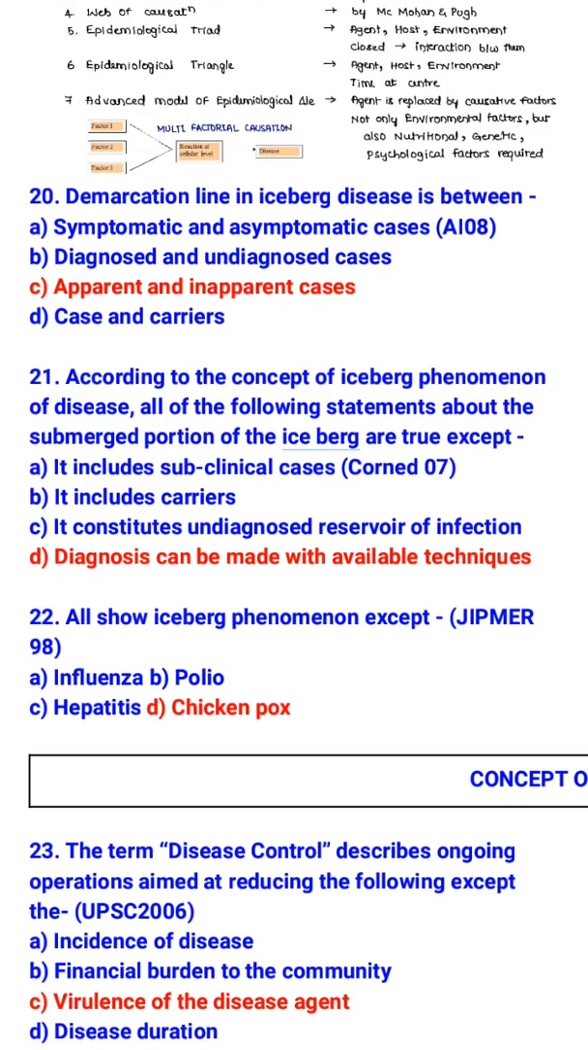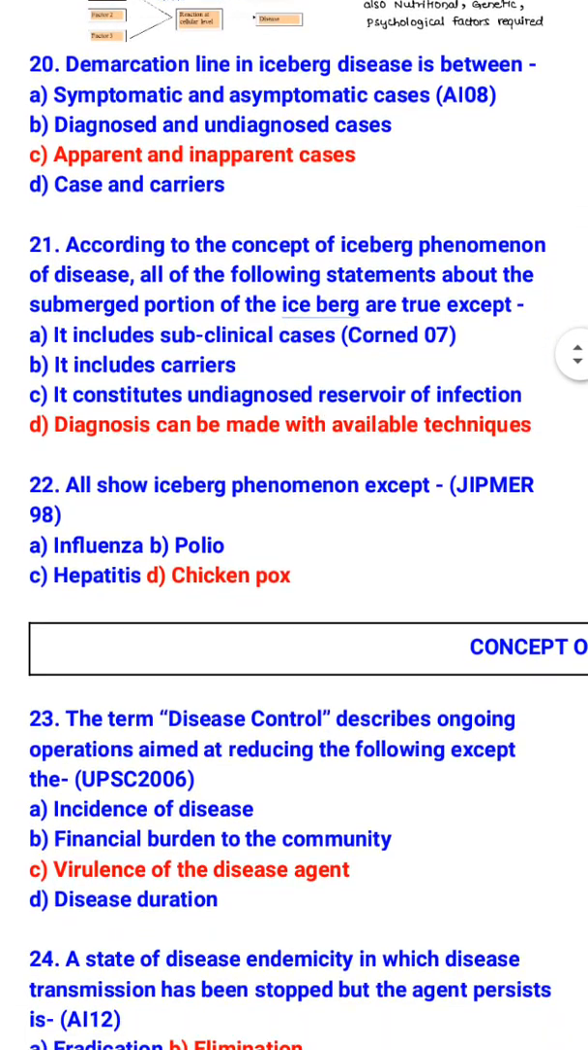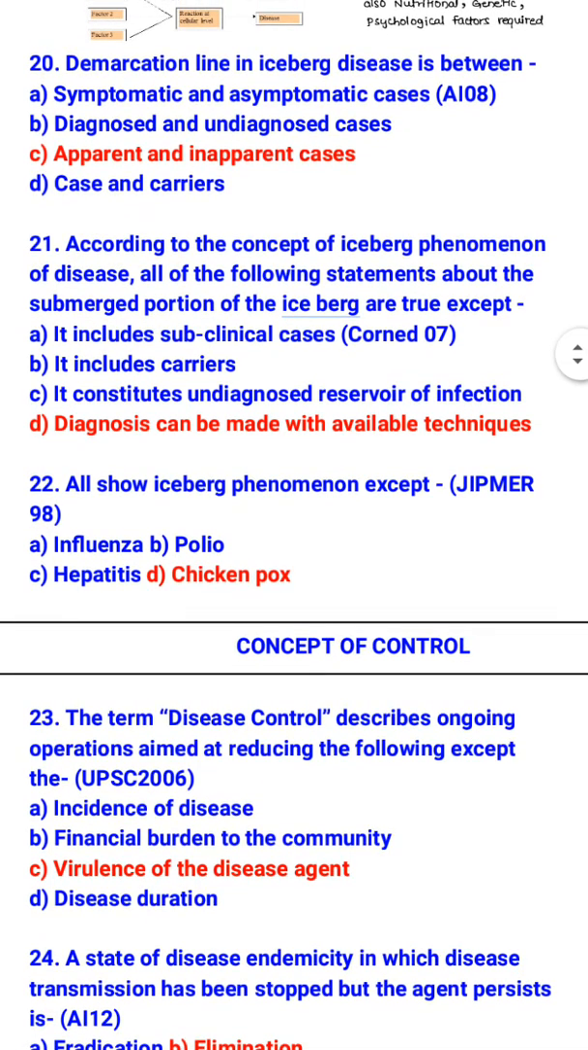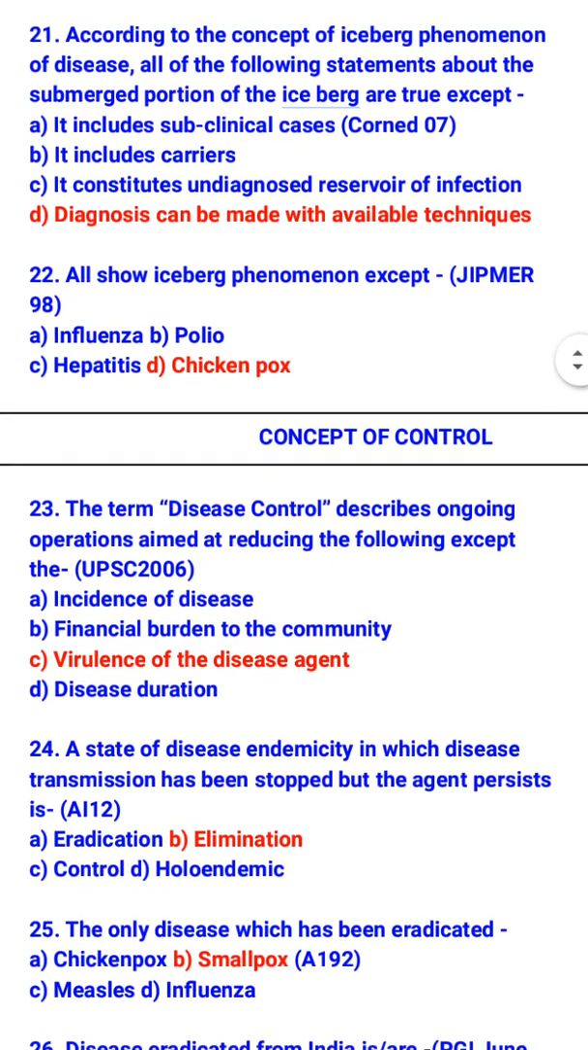Demarcation line in iceberg disease is between apparent and inapparent cases. According to the concept of iceberg phenomenon of disease, all of the following statements about the submerged portion of the iceberg are true except, so what is true is it includes subclinical cases, it includes carriers, it constitutes undiagnosed reservoir of infection. What is not true is that diagnosis can be made with available techniques. All show iceberg phenomenon except chickenpox does not show iceberg phenomenon. Influenza, polio and hepatitis show iceberg phenomenon.